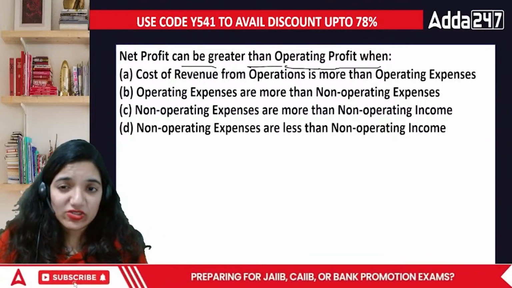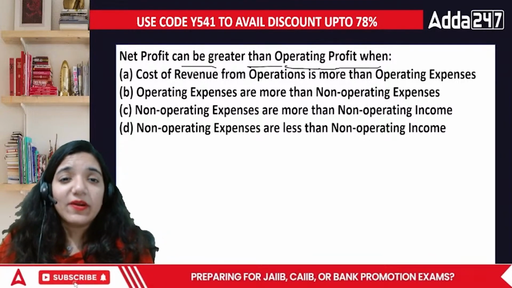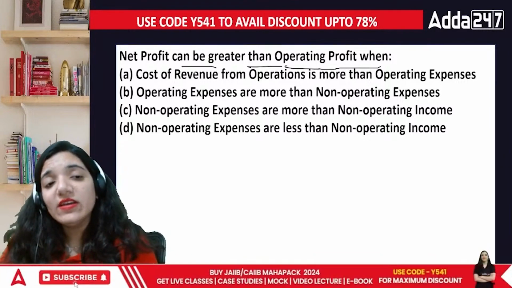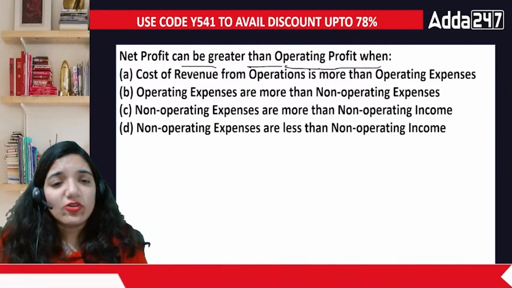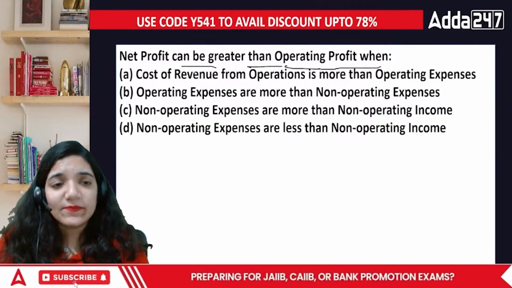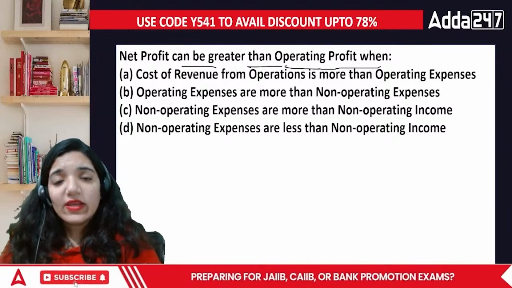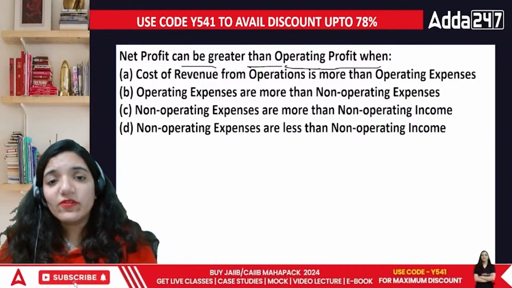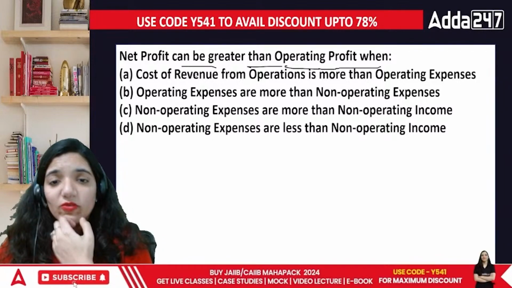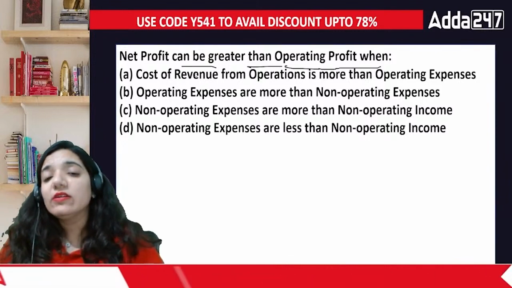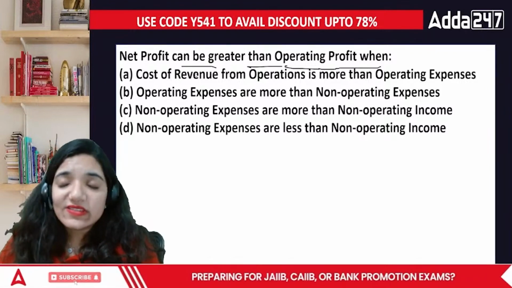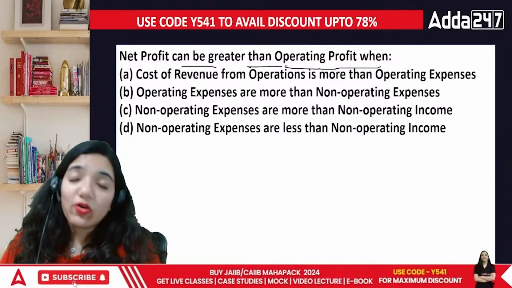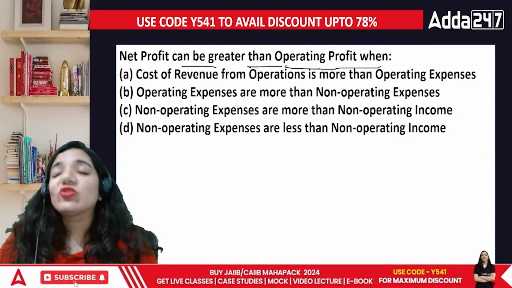Cost of revenue from operations is more than operating expenses. Operating expenses are more than non-operating. Non-operating expenses are more than non-operating income, and non-operating expenses are less than this. Okay, net profit can be more because of the non-operating items, the ones which are not related to the business, not because you are operating in the business.